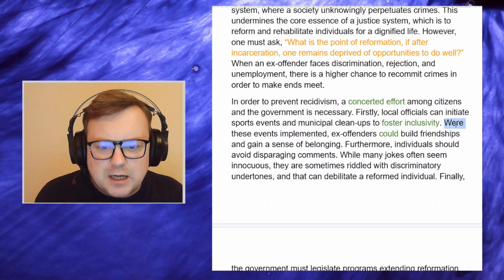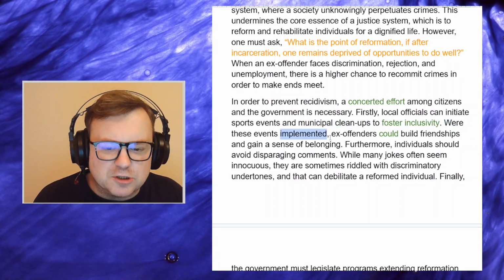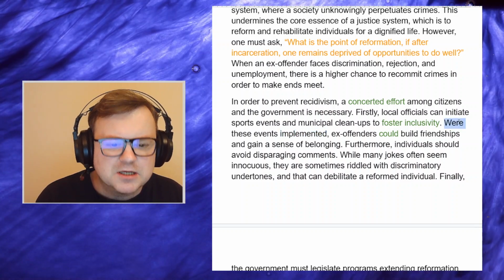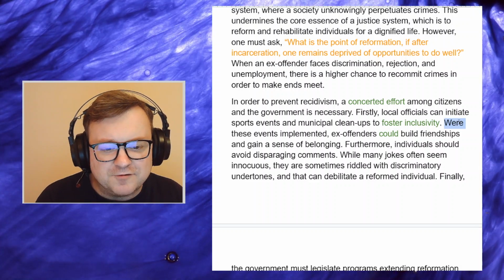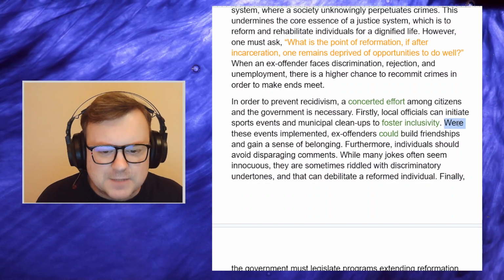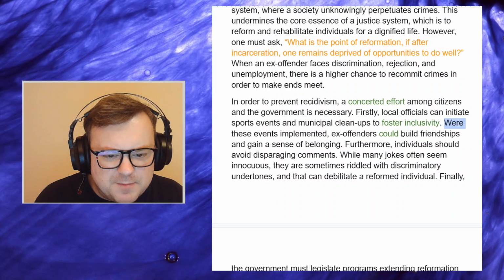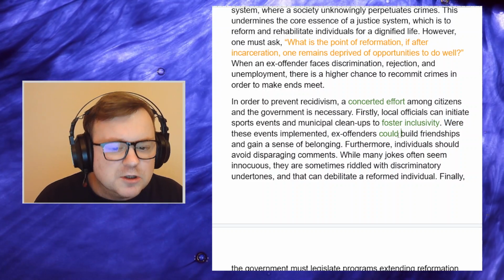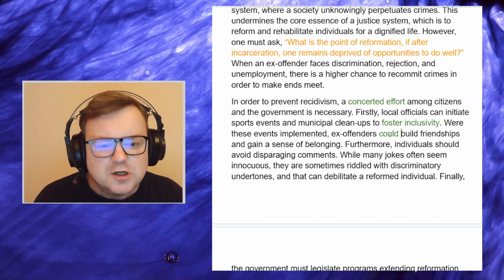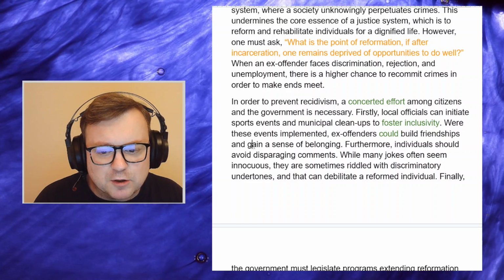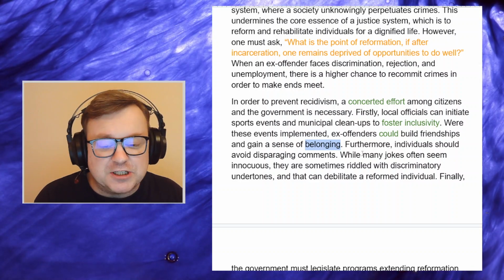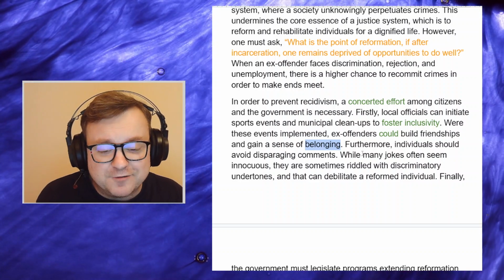But okay. "Were these events implemented?" Good conditional language here. Nice, great flexibility. Not even using if, using an inverted clause with were. Cool. "Ex-offenders could," and maybe a bit more hedging, could possibly or would have the chance to. That might be a little bit better with hedging. "Could build friendships and gain a sense of belonging." Great vocab again. I already know that the candidate is going to get band 9 for vocab.